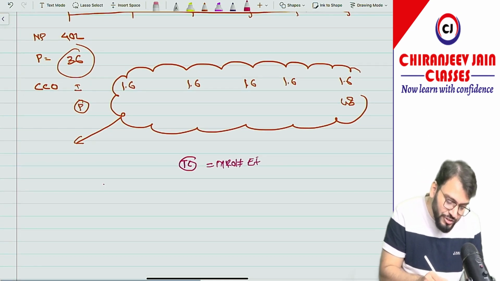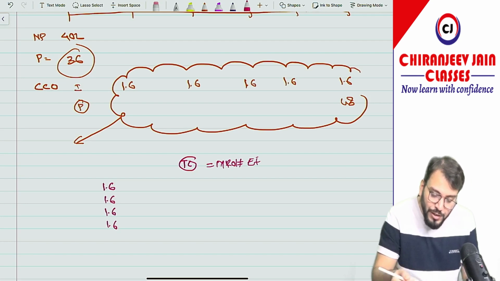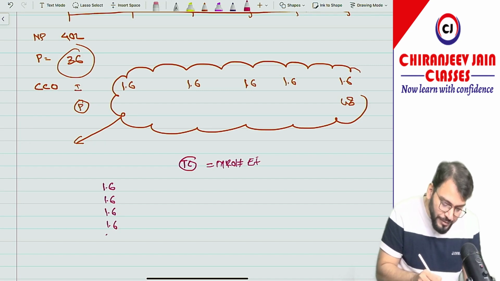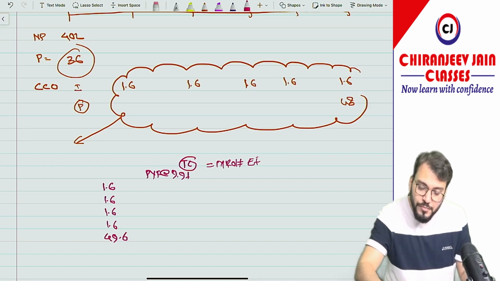Just check it. Let us check it. 1.6, 1.6, 1.6, 1.6, and last year 48 plus 1.6, it is coming 49.6. We need to find out the present value factor at 9.9%. Can we find out? Yes sir.